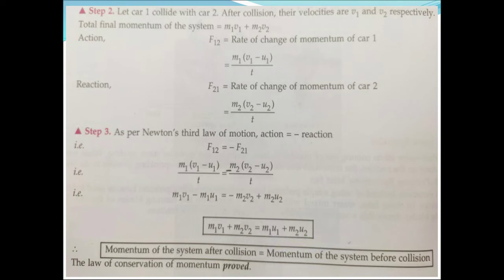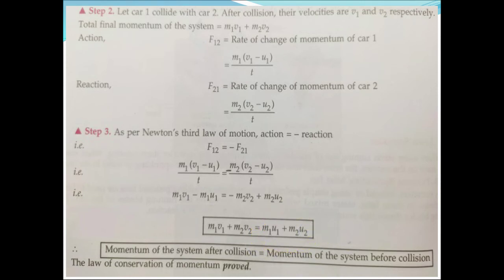So what we have seen in this equation, m1 v1 plus m2 v2, what is this? This is the final momentum of the system, means final momentum of car 1 plus final momentum of car 2, and this is the sum, and this is equal to the initial momentum of both, sum of initial momentum of both.